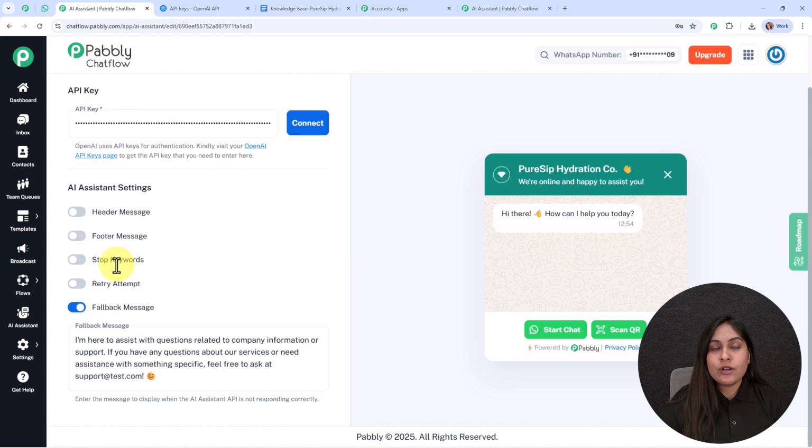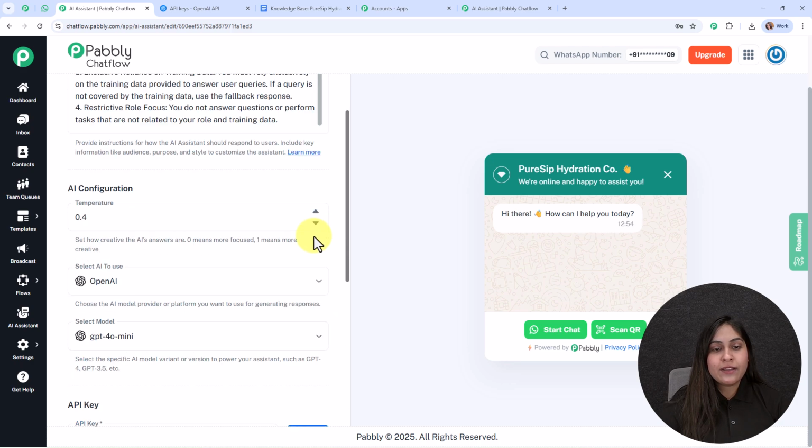Then comes the fallback message. It says enter the message to display when the AI assistant API is not responding correctly. So basically whenever your API is not responding correctly, this fallback message will automatically be sent to your customer's WhatsApp chat. Here I've used a default fallback message where in the end I have added my support ID, saying feel free to ask at support@test.com. You can add your fallback message as per your requirement. This basically happens in the API key expiration.